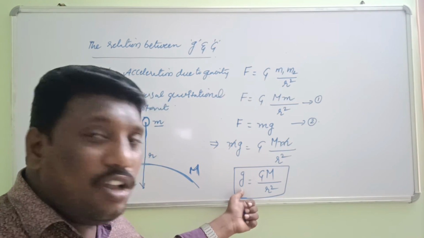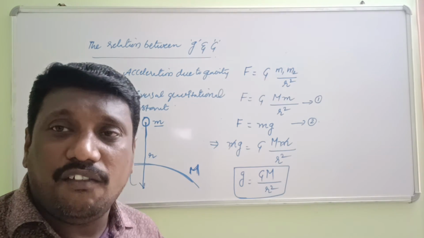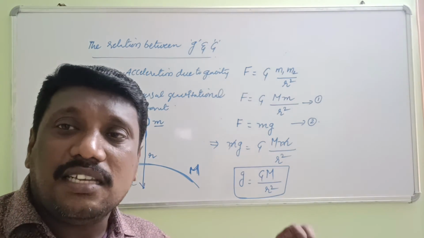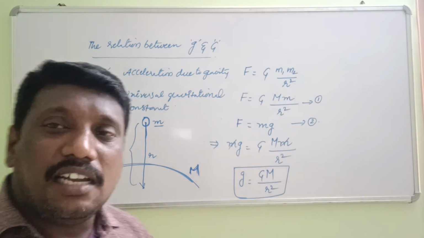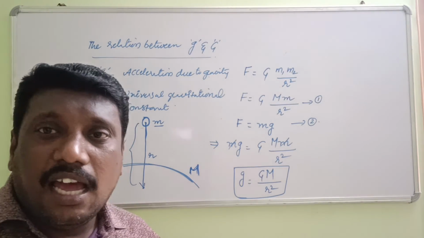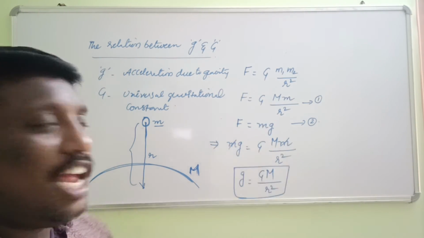You just see, small g is acceleration due to gravity, capital G is the universal gravitational constant, capital M is the mass of our earth, and small r is the distance between this body and the center of the earth. We can also describe the same formula in another way.